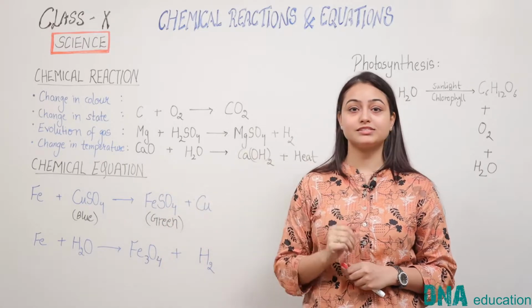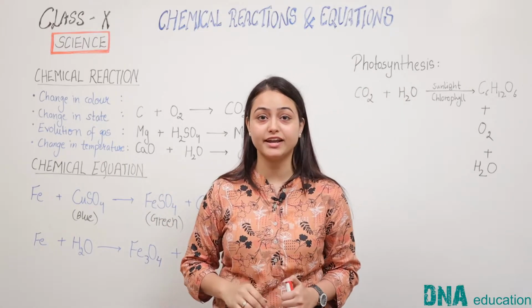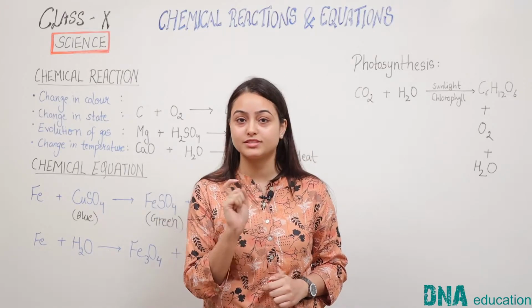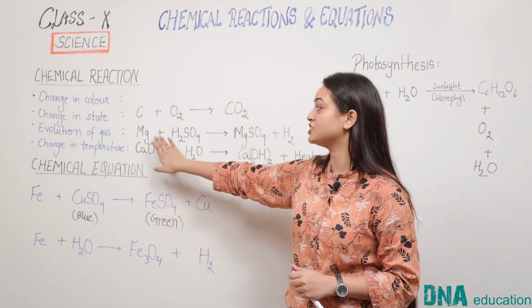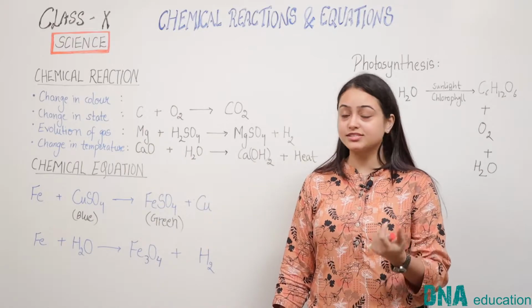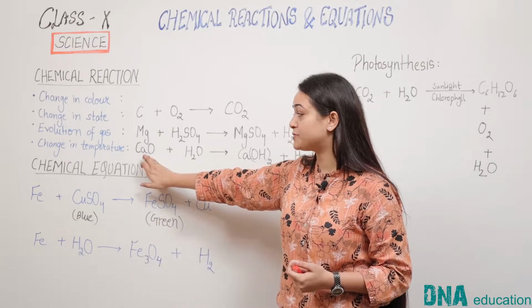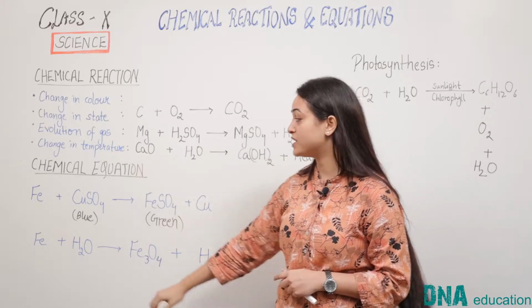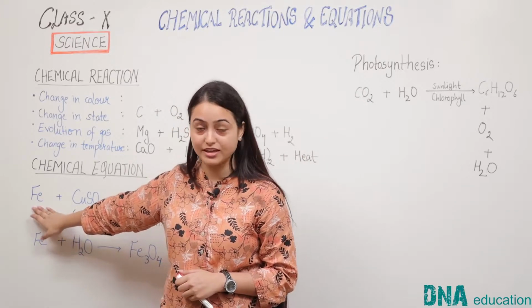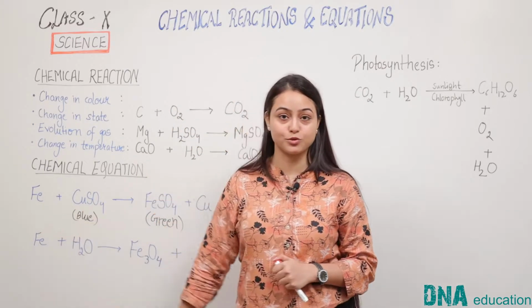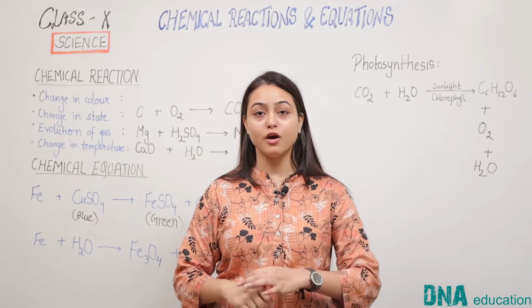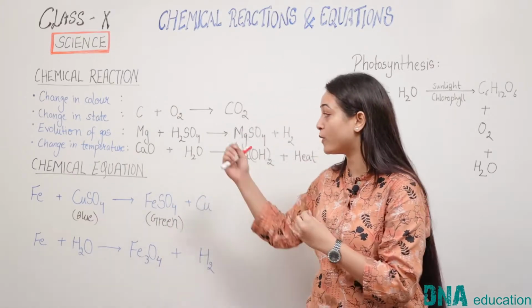In lower classes, in class 9th, you have already studied how different elements are represented by symbols. For example, magnesium is represented by Mg. This is an abbreviation. Calcium is represented by Ca. Similarly, iron is represented by Fe and copper is represented by Cu. Now we will see how we represent chemical equations.